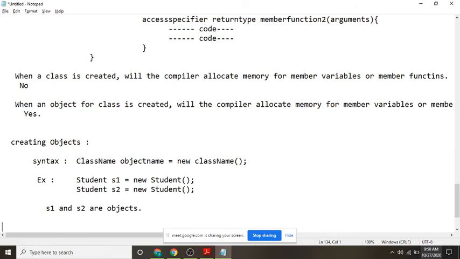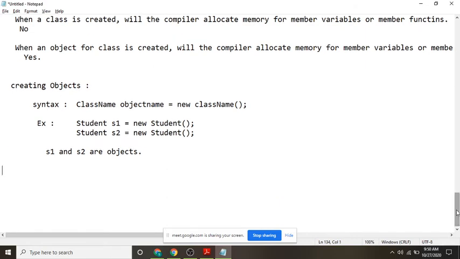Then, access member variables, data members, using objects. How do you access? See, these are all not new. You learned all these things in C++.